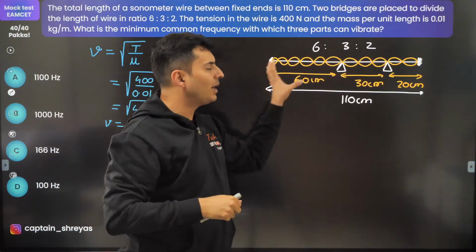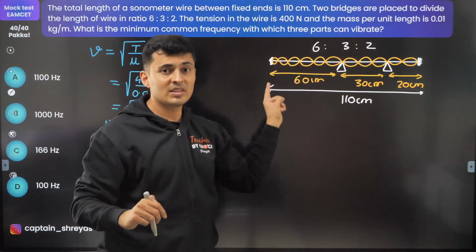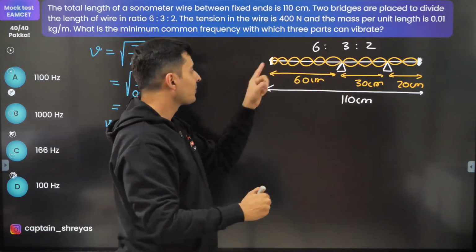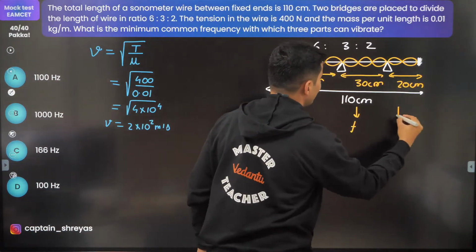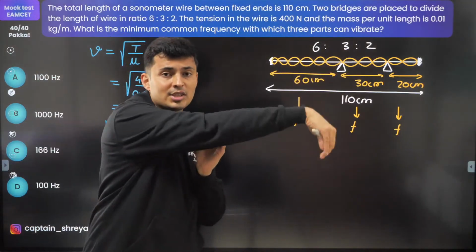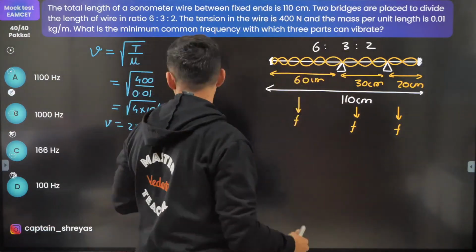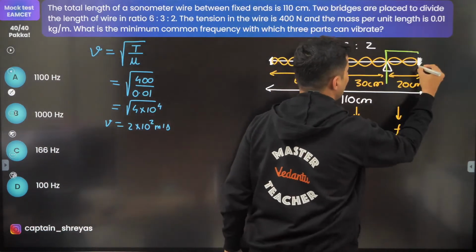Now you take any one of those elements, you will get the same answer because the wavelength is same, speed is same, frequency is same. So for this also the frequency is f, this also the frequency is f, this also the frequency is f, because it's the same wave which is going back and forth. You can take any part of that segment. Let's say I consider only this much part.